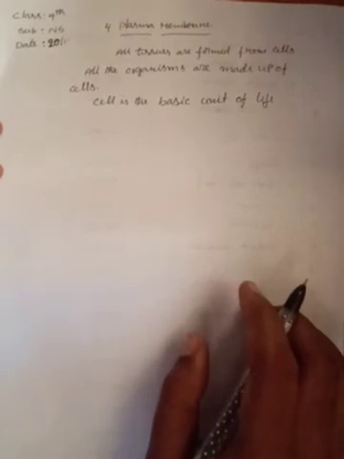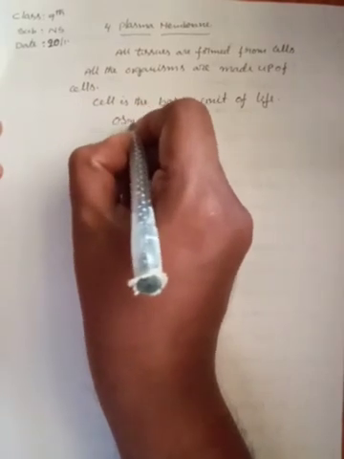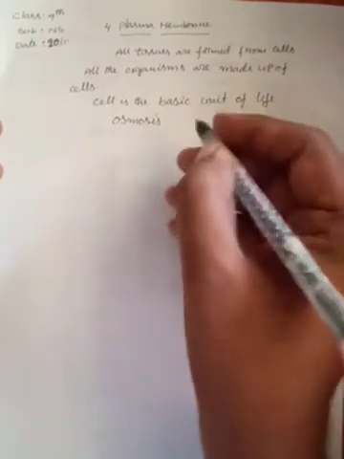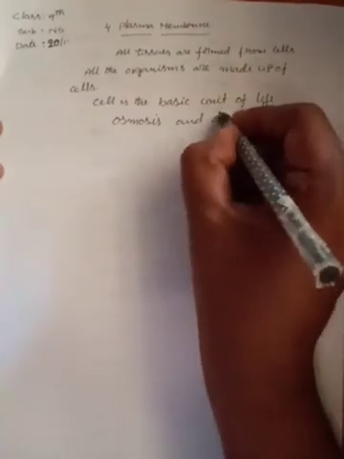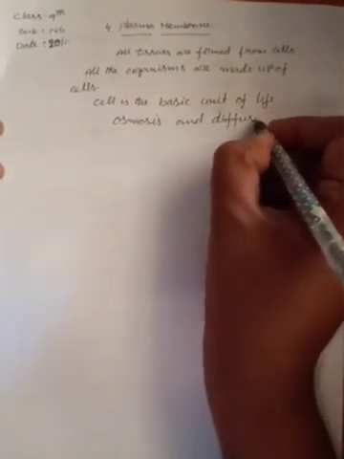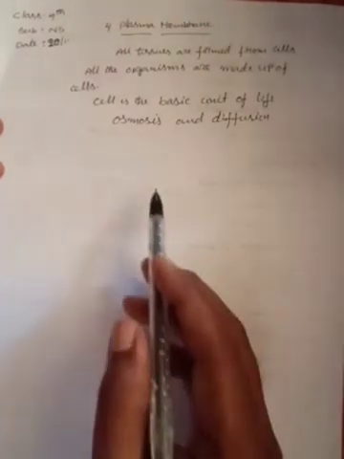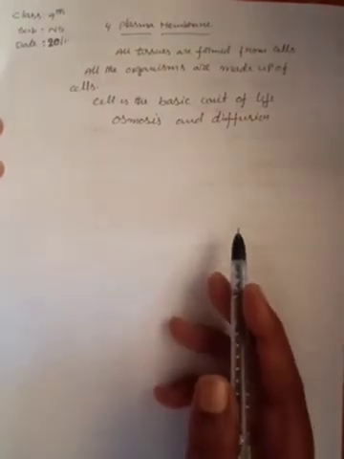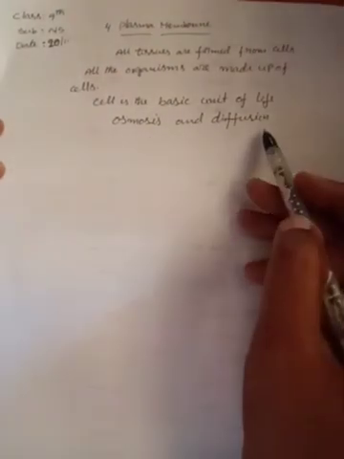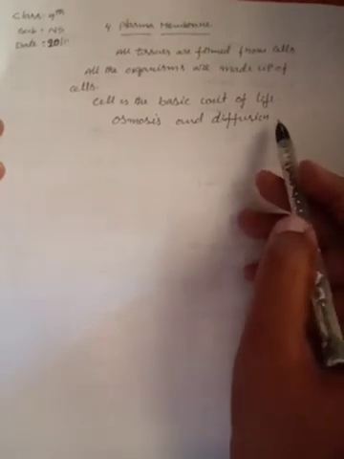This process occurs through special processes like osmosis and diffusion. In osmosis and diffusion processes, certain materials enter into the cell, and some exit out of the cell. So in the entry and exit of materials, osmosis and diffusion play an important role.